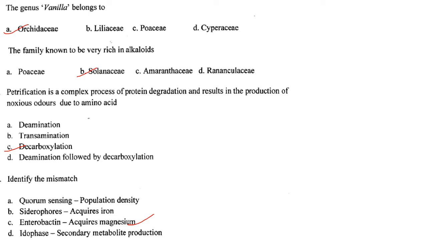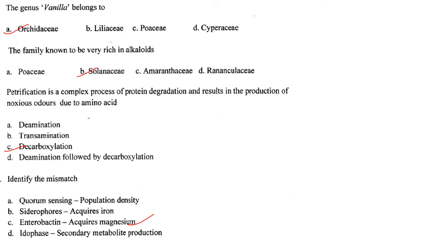Putrefaction is a complex process of protein degradation and results in the production of noxious odors due to amino acid decarboxylation. Answer is option C. Identify the mismatch.